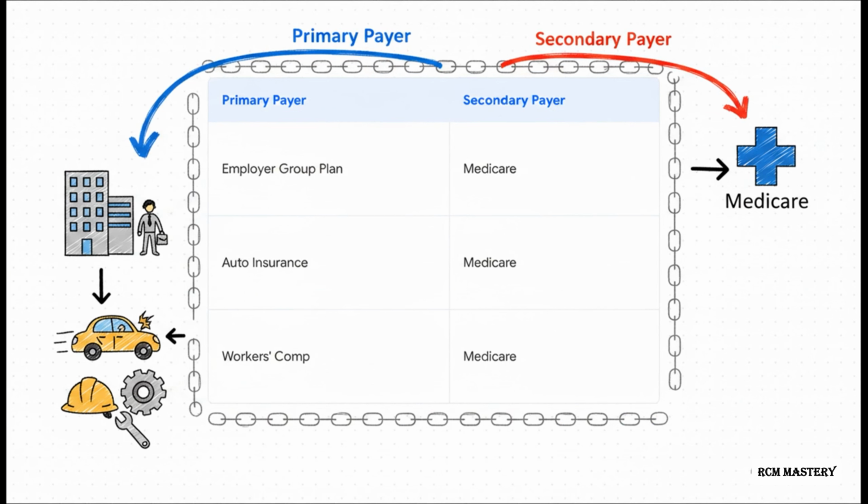For instance, when a patient has an employer group health plan, well, that employer plan is going to pay first. Similarly, if the medical service is tied to an auto accident, workers' compensation, or some other liability coverage, those insurances are your primary payers. In these cases, Medicare takes a back seat and sits right in that secondary position.